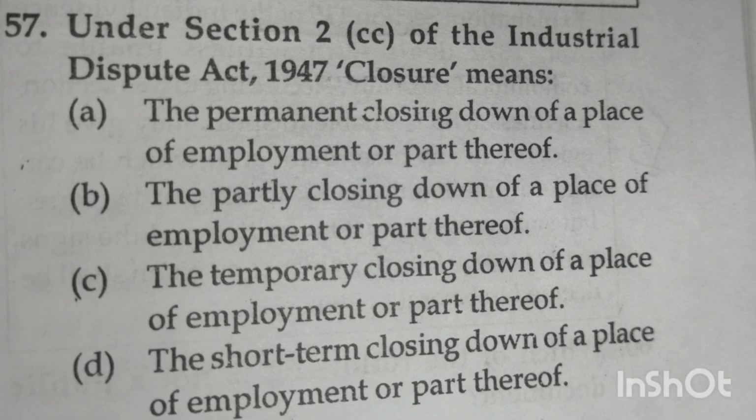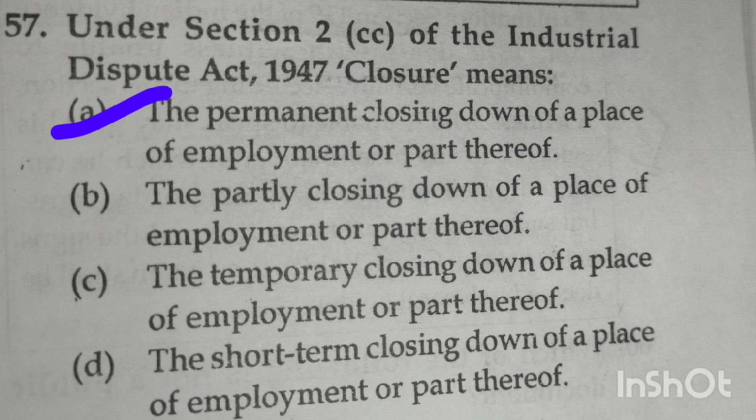Next question, under section 2 clause CC of the Industrial Dispute Act 1947, closure means option A, the permanent closing down of a place of employment or part thereof. Option B, the partly closing down of a place of employment or part thereof. Option C, the temporary closing down of a place of employment or part thereof. Option D, the short term closing down of a place of employment or part thereof. ಇದಕ್ಕೆ ಆನ್ಸರ್ ಬಂದು ಆಪ್ಷನ್ ಎ, ದ ಪರ್ಮನೆಂಟ್ ಕ್ಲೋಸಿಂಗ್ ಡೌನ್ ಆಫ್ ಎ ಪ್ಲೇಸ್ ಆಫ್ ಎಂಪ್ಲಾಯ್ಮೆಂಟ್ ಆರ್ ಪಾರ್ಟ್ ದೇರ್ ಆಫ್.